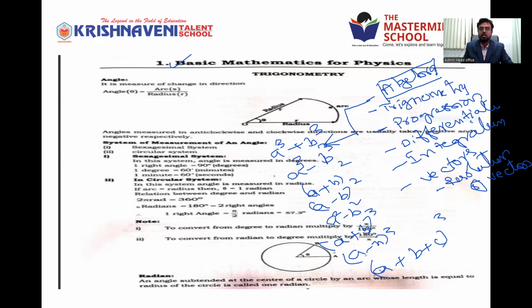A plus B whole square: A square plus B square plus 2AB. A minus B whole square: A square minus 2AB plus B square. A cube plus B cube. A minus B whole cube. A cube minus B cube. A plus B whole cube. A plus B into A square minus AB plus B square. A minus B into A square plus 2AB plus B square.